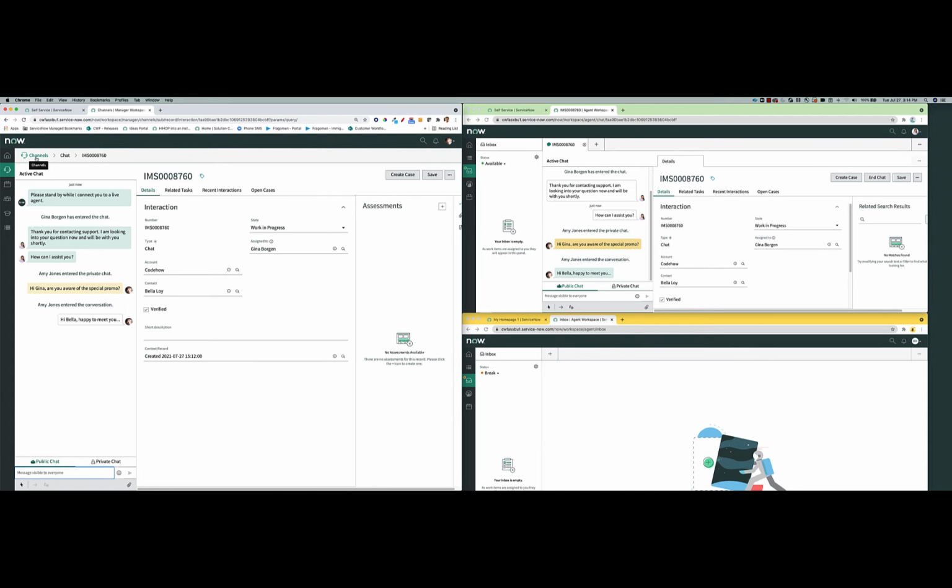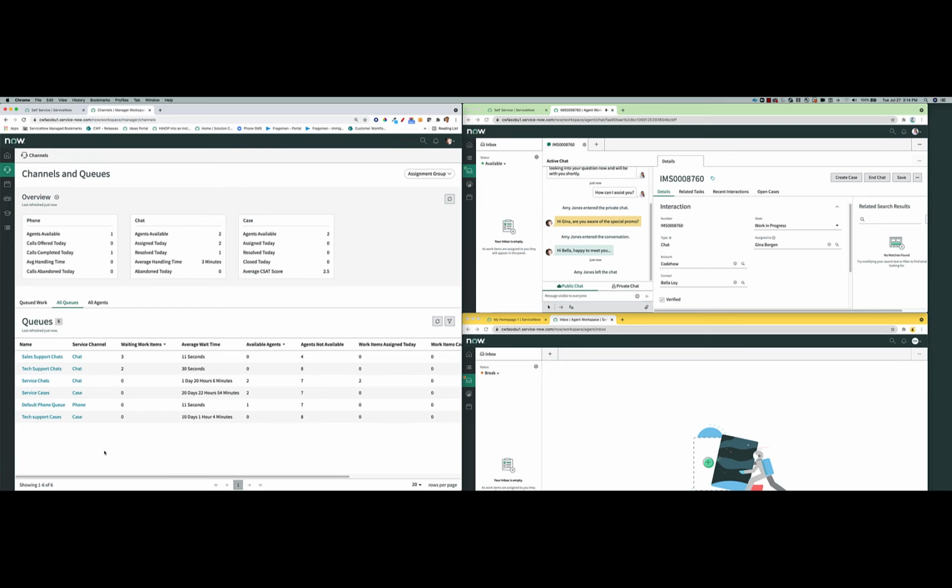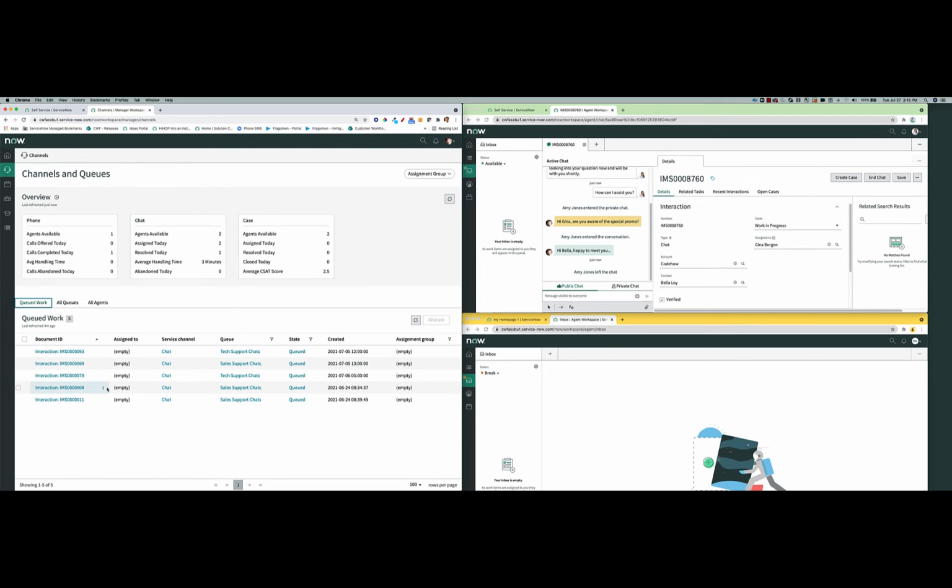Now, another thing to consider, if we rewind a little bit here, is the work that might be in flight within the queues. So I can come into a specific queue and I can see all the work that's queued up. And what I might notice is that, let's say that a specific work item has been sitting there for a number of days. As a manager, I could manually allocate that work.